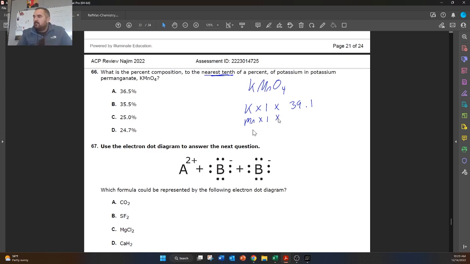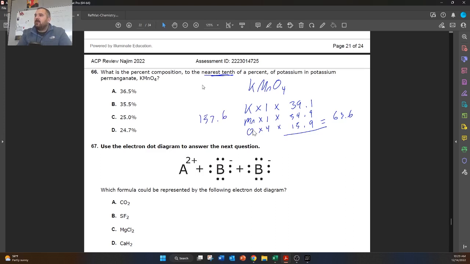And then Mn, we have one of those, and that's got a molar mass of 54.9. And then we have oxygen times 4 times 15.99. And then I'm just going to add these together. So 39.1, or no, we need to multiply first. So 15.9 times 4, that gives us 63.6. And then we can add them together. So plus 54.9 plus 39.1. So the molar mass I got was 157.6.